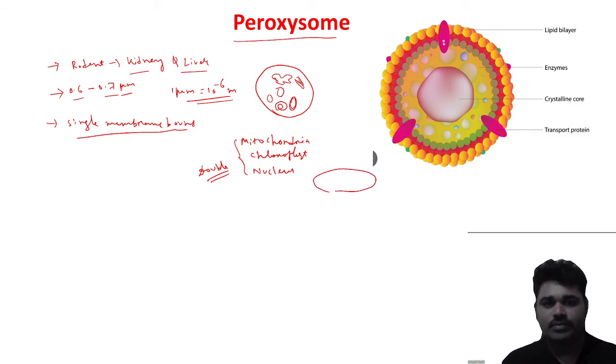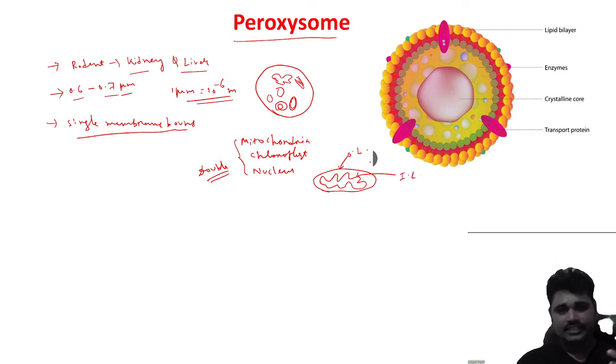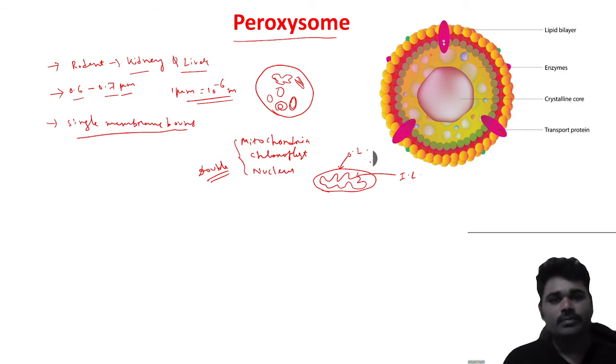Let's suppose this is a mitochondria, we have already studied about this. This is the outer layer and this is the inner layer, or the cristae. So two layers are present, same as in the chloroplast and the nucleus. They have a double membrane structure, that means two membranes are present.